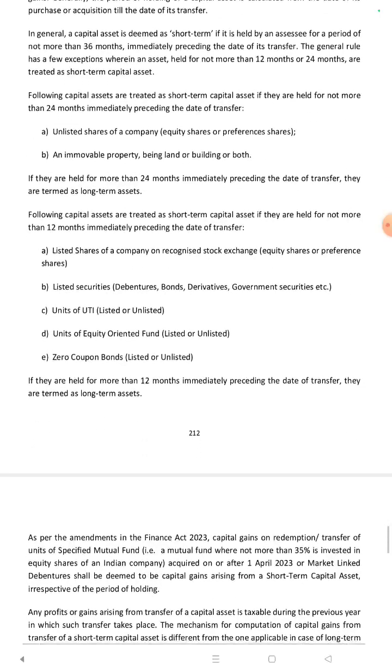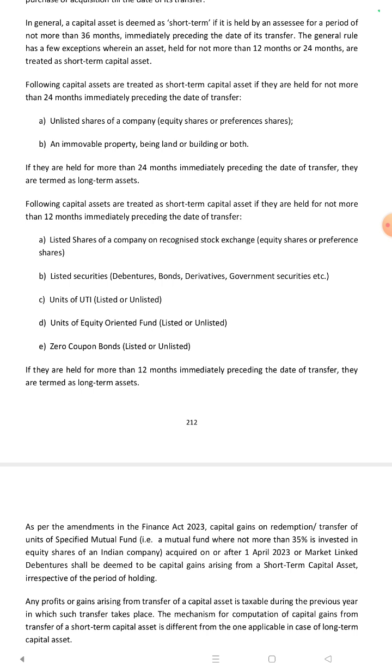In general, a capital asset is deemed short term if it is held for a period of not more than 36 months immediately preceding the date of transfer. The general rule has a few exceptions wherein assets held for not more than 12 months or 24 months are treated as short-term capital assets.